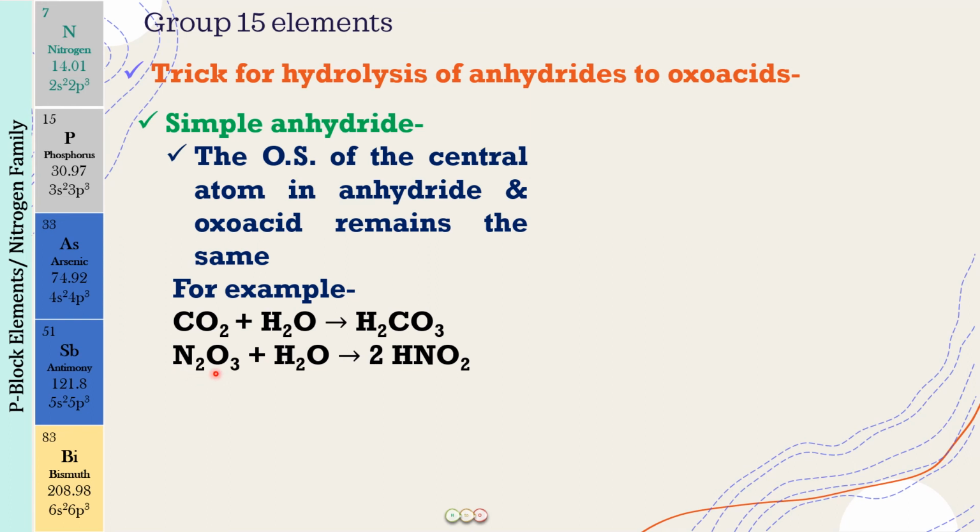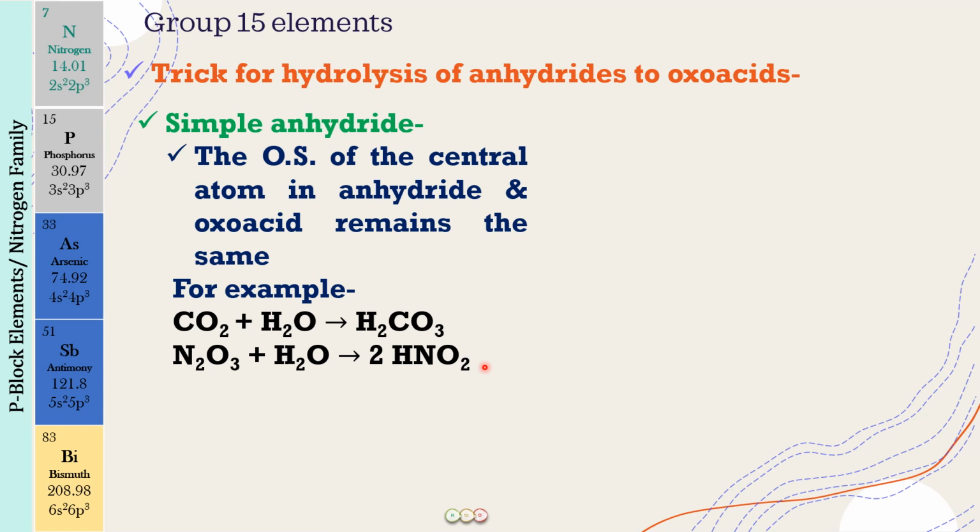N2O3 plus water: 2 hydrogen, 2 nitrogen and 4 oxygen. This makes 2HNO2. So this is converting the +3 oxidation state oxide of nitrogen to the acid, as I told you. So N2O3 plus water gives HNO2 and N2O5 plus water gives HNO3.